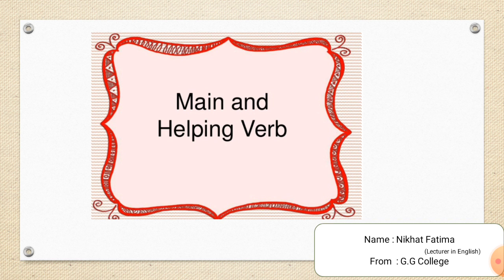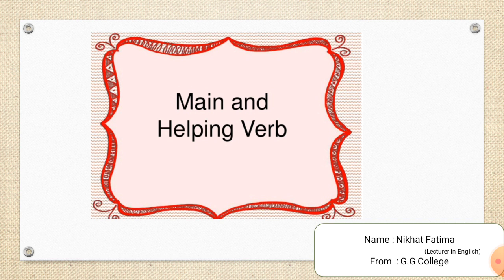The to be forms are is, am, are, was, were, be, being, been. They help in forming continuous tenses and passive forms.